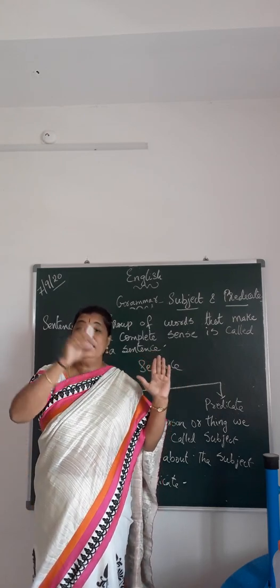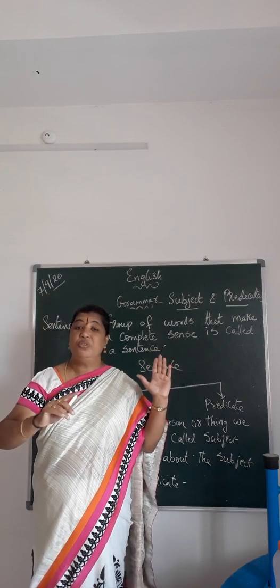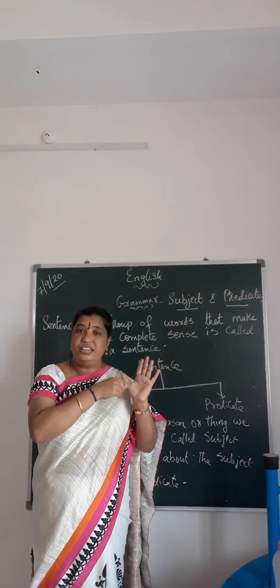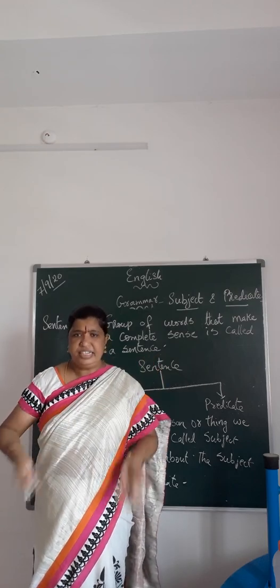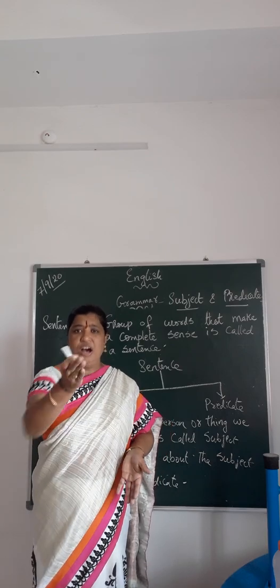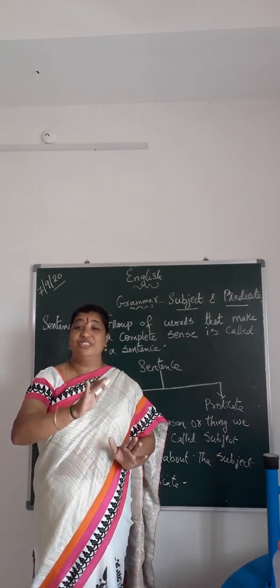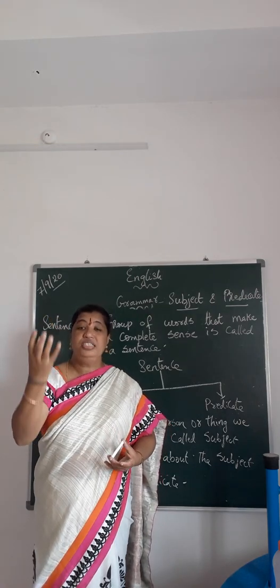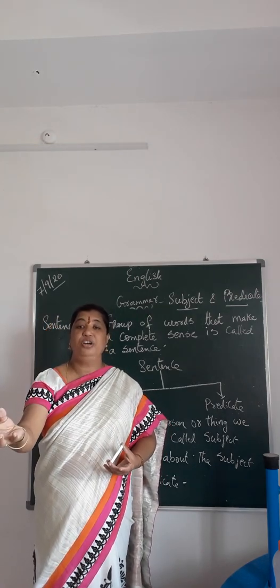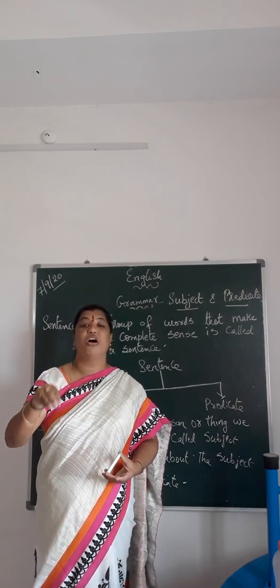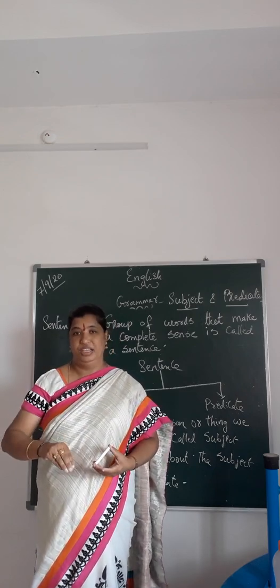Now, "is at Agra" means I am telling where the Taj Mahal is, where the subject is. Is it in my home? No. In my school? No. In your home? No. The Taj Mahal is at Agra. So the part of the sentence that says something about the subject is called the predicate.